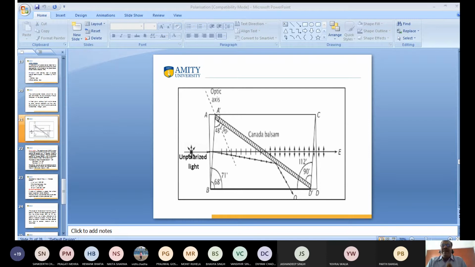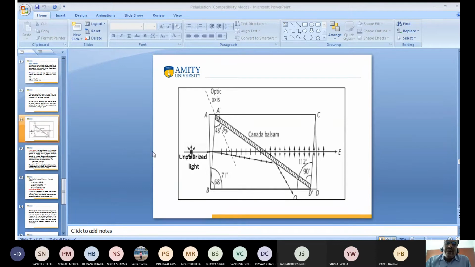So what is going to happen in the Nicol prism? The unpolarized light passes from here. For getting the total internal reflection, the angle changes. The initial angle was 71 degrees, so I changed it to 68, and this face was 90 degrees, so I changed this face to 112 degrees.